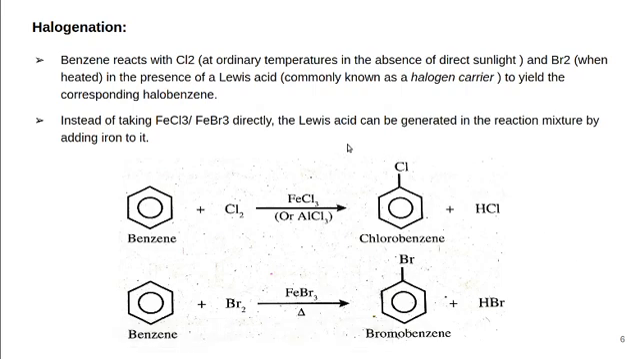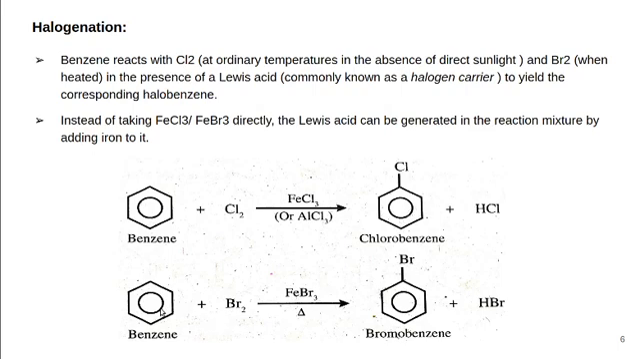So by just adding iron to the reaction mixture, that means to the benzene and chlorine mixture, a Lewis acid can be generated. That means FeCl3 or FeBr3 can be generated by adding iron to the reaction mixture. So when benzene reacts with chlorine in the presence of FeCl3 or AlCl3, chlorobenzene will form.